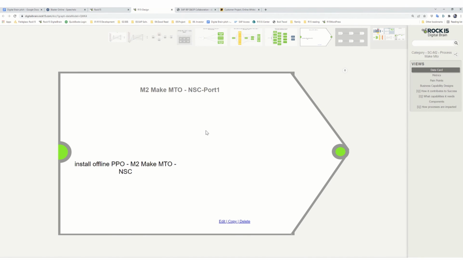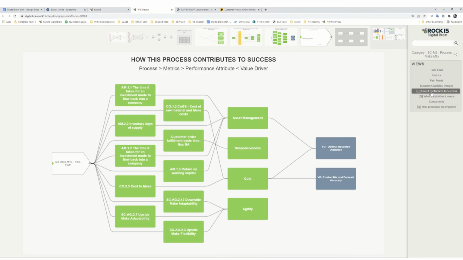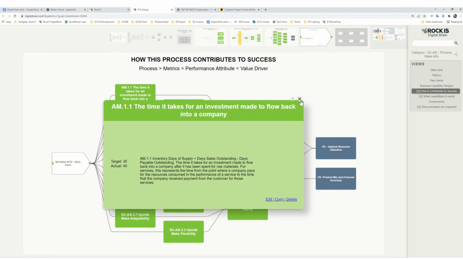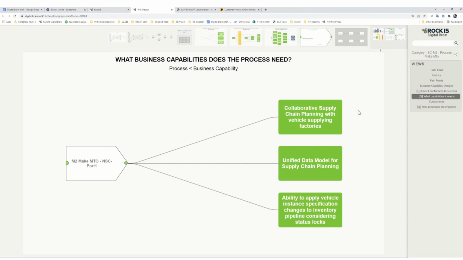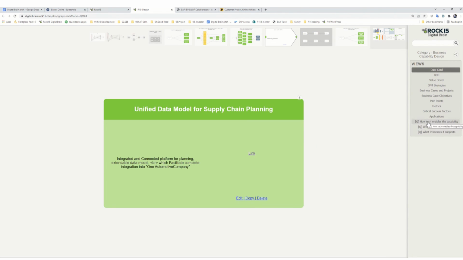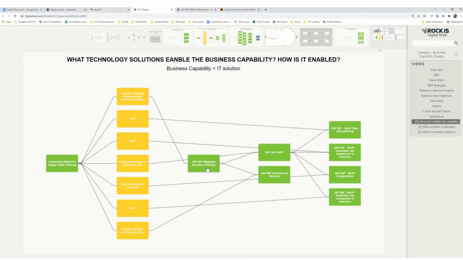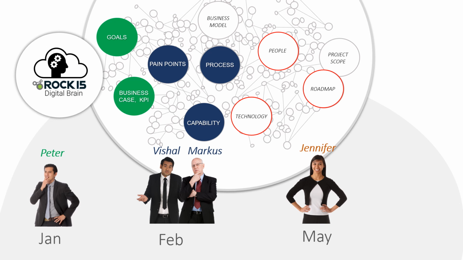By simply clicking, how this process contributes to the success, Jennifer could explain the performance chain, from the process metrics, to performance priority, and up to the company goal. From here, in a click, she could easily find what business capability is defined for this process. And in the same way, selecting one of the capabilities could guide you. What IT solutions have been, or have not been implemented, for this capability? Jennifer could effectively finish up her task, because Digital Brain connected all the contents at the back.